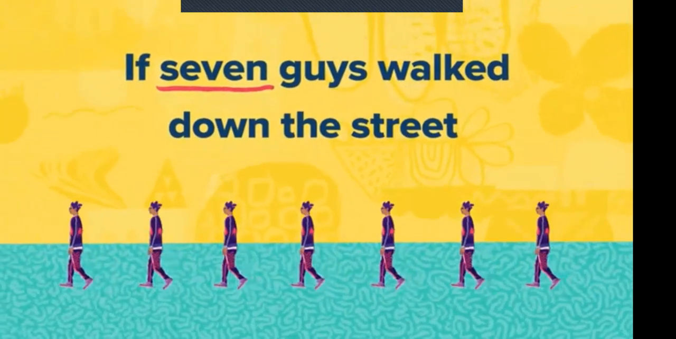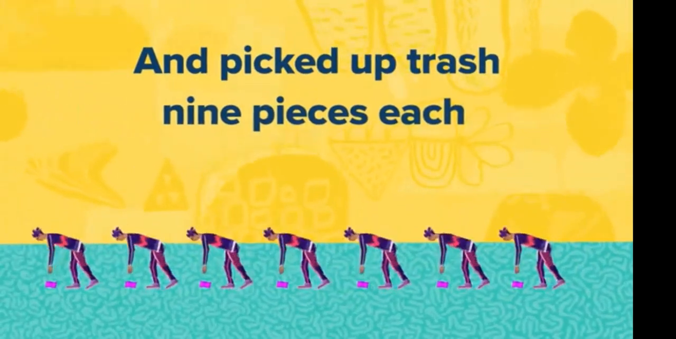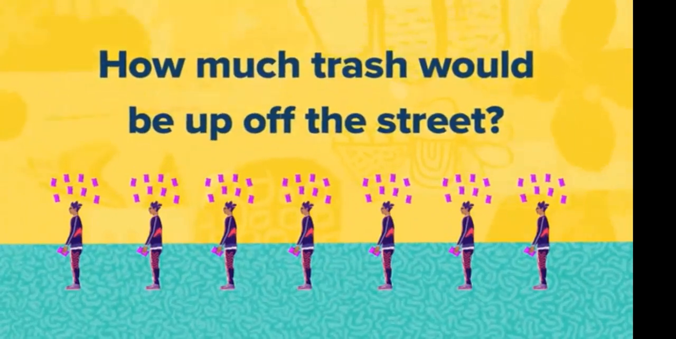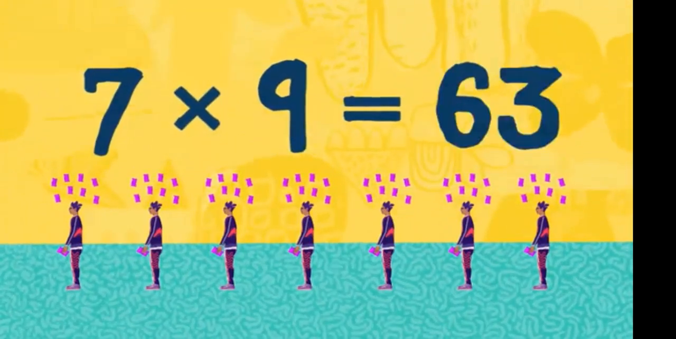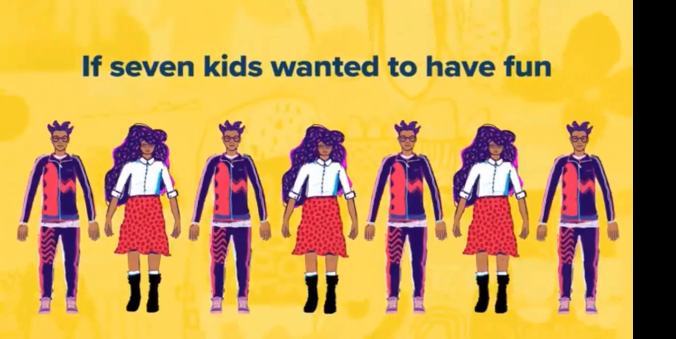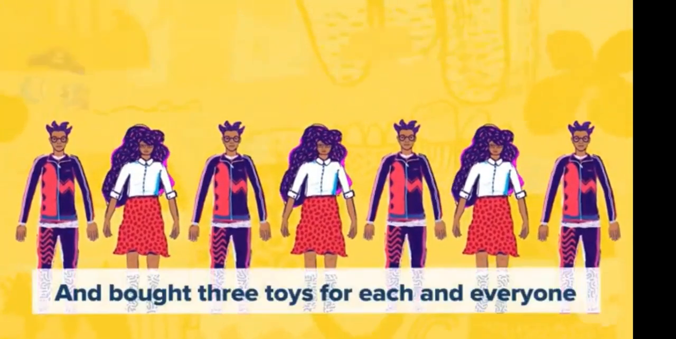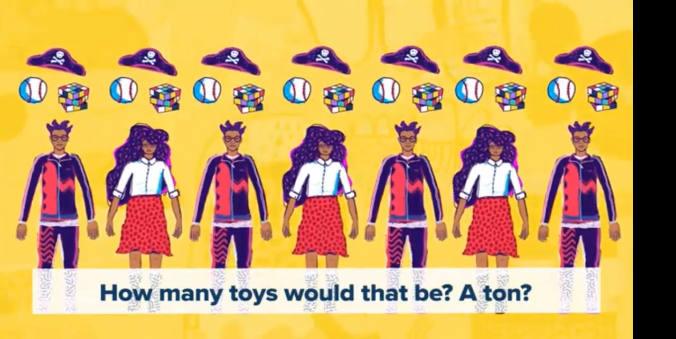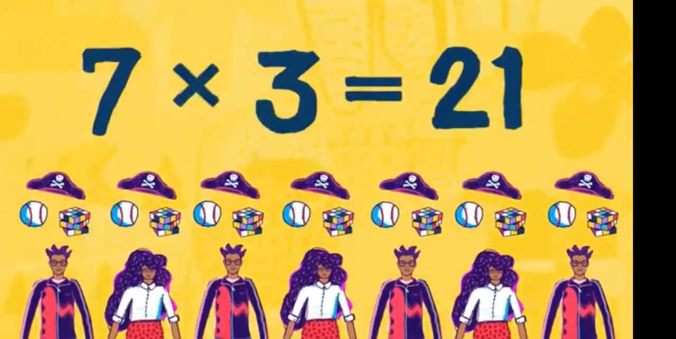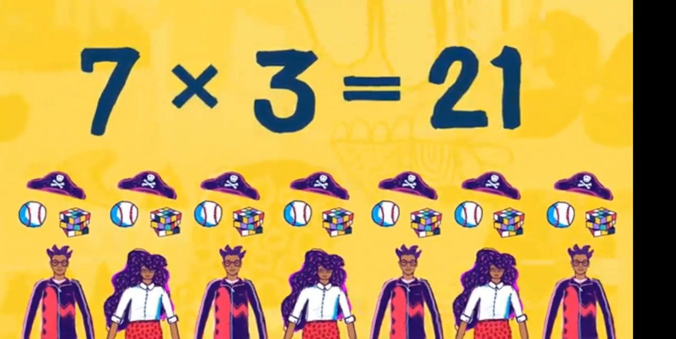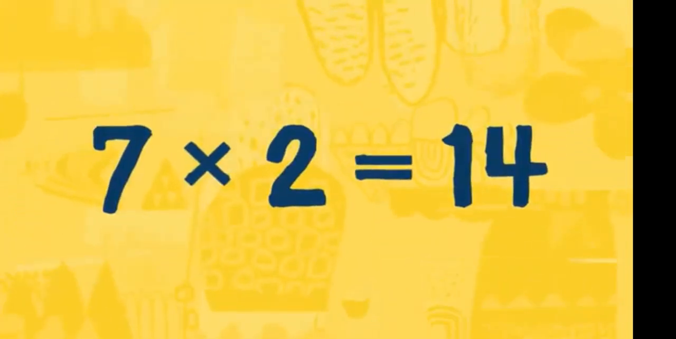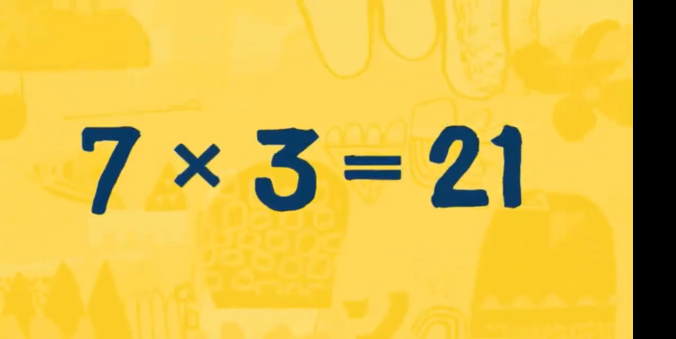If 7 guys walked down the street and picked up trash, 9 pieces each, how much trash would be up off the street? That's 7 times 9, and that's 63. Cause if 7 kids wanted to have fun and bought 3 toys for each and every one, how many toys would that be? A ton? Well, 7 times 3 is 21. Cause 7 times 1 is 7. 7 times 2 is 14. Right. 7 times 3 is 21.